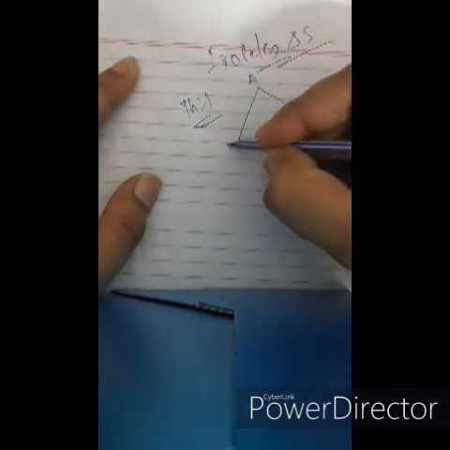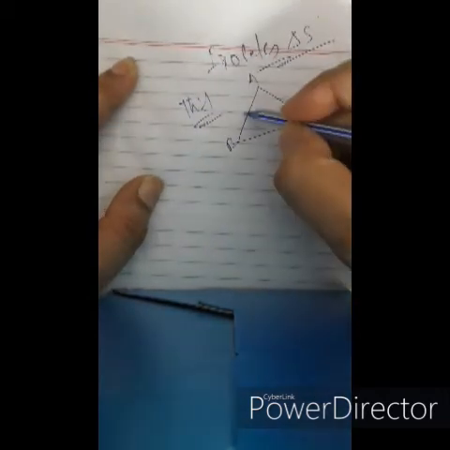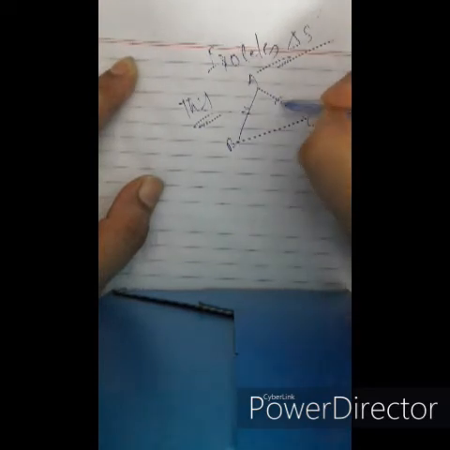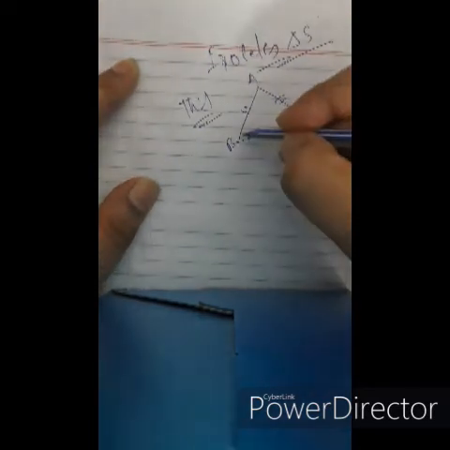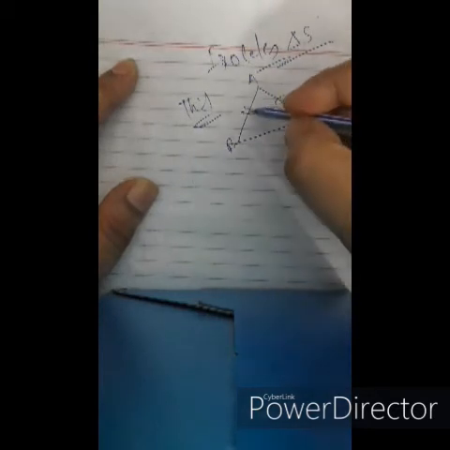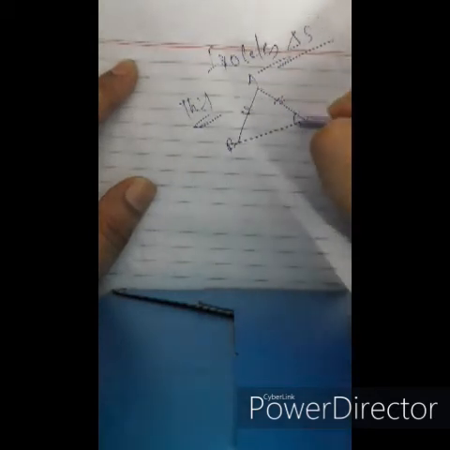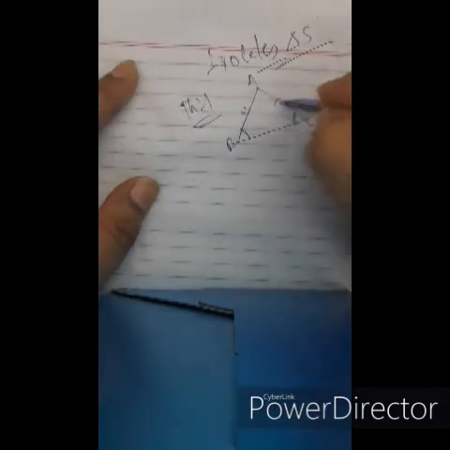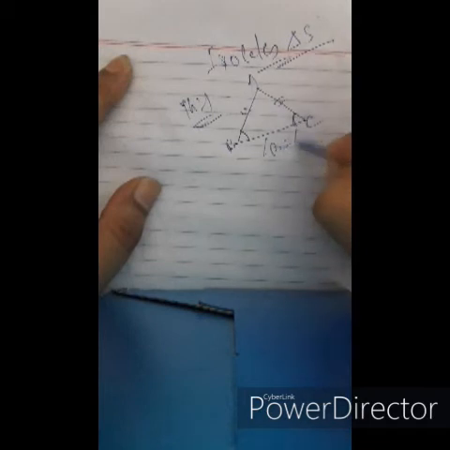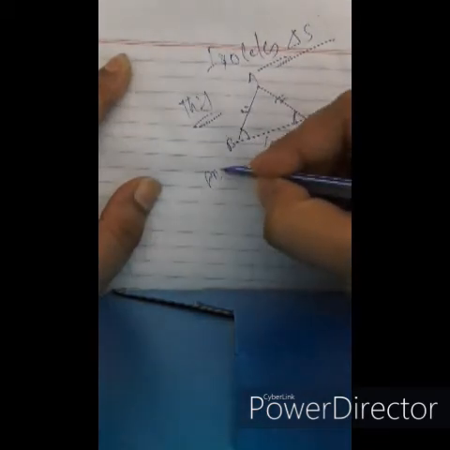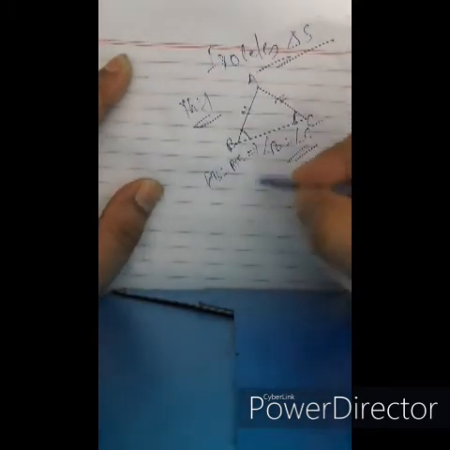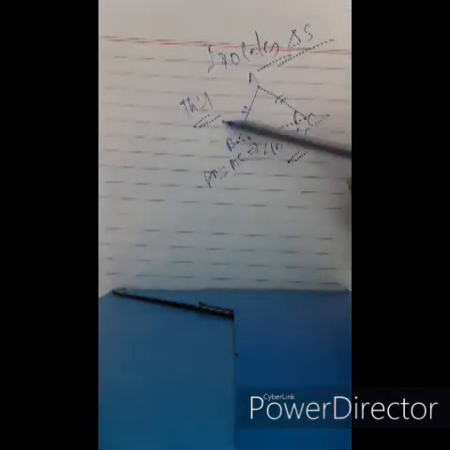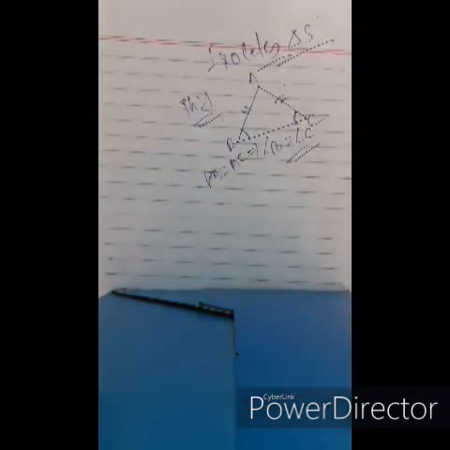Suppose ABC is an isosceles triangle with AB equals AC, then the angles opposite to the sides, angle C opposite to AB and angle B opposite to AC, are equal. Since AB equals AC, angle B equals angle C. This is the first theorem.